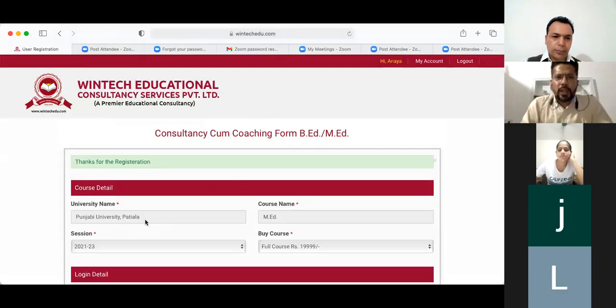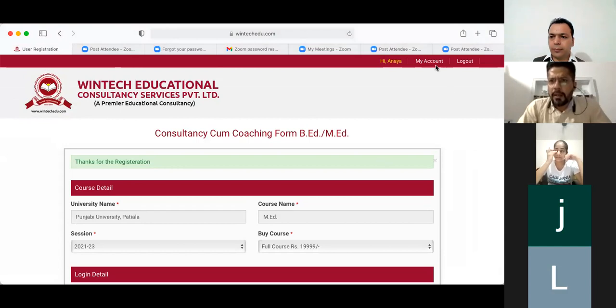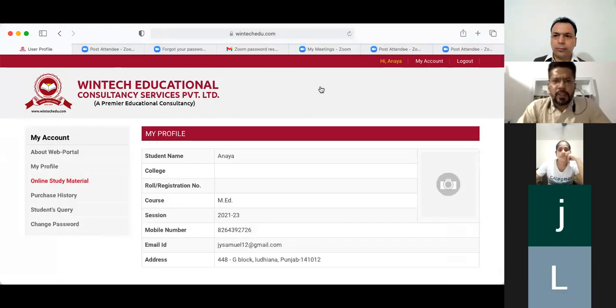Okay, so now thanks for the registration. So registration has been completed. Fine. Now Anaya's account is created. Now if I go to Anaya's account over here, I'll just go back to my account again. So this is Anaya's profile. Your profile is created: Anaya, course, session, mobile number and email ID, and this is your profile.